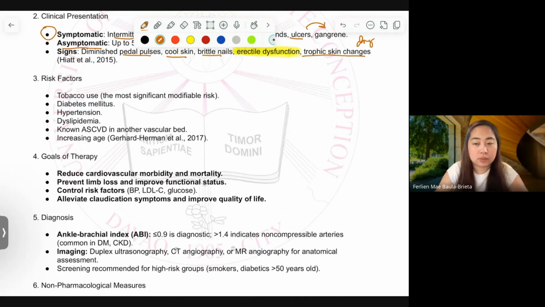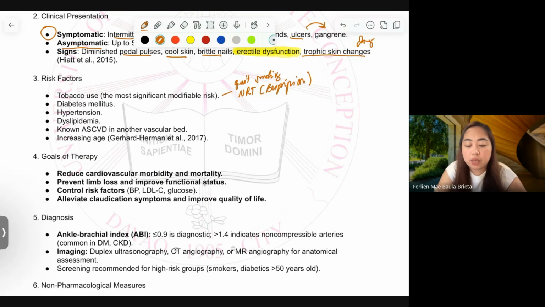Risk factors. The most significant modifiable risk factor is tobacco use. So as I've mentioned in our learning outcomes, we would like to help our patients to quit smoking. We can give nicotine replacement therapy. So try to learn more about bupropion, nicotine replacement therapy, varenicline.